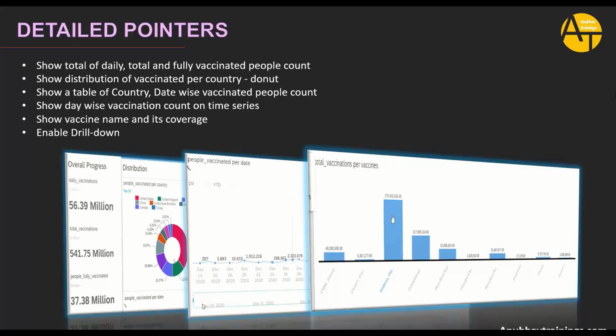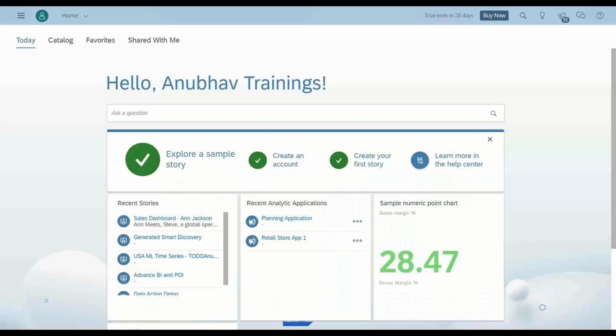Finally, show the vaccination company name and its coverage in terms of its usage currently, and then also enable the drill down into the charts. So let's go to the system without wasting further time and switch over to our Analytics Cloud system.